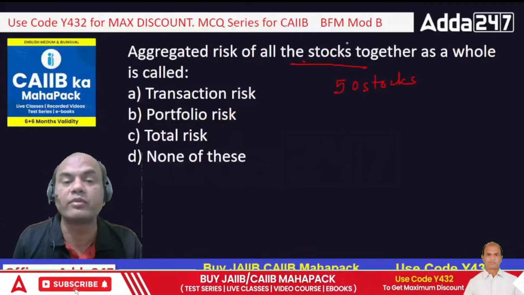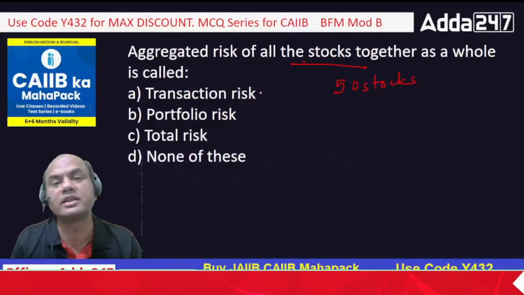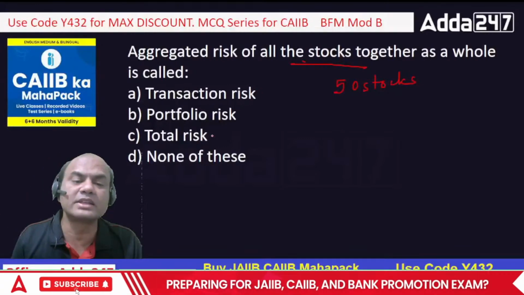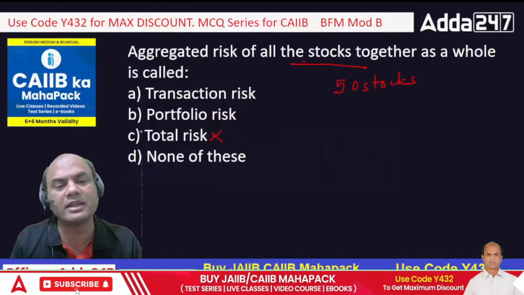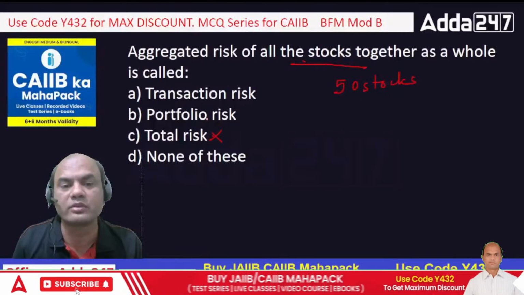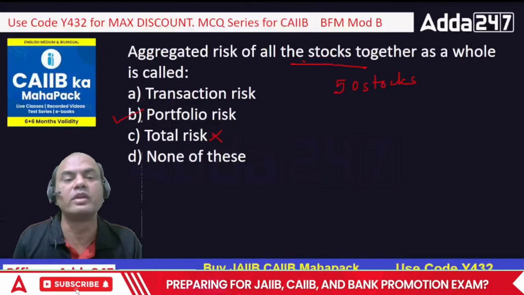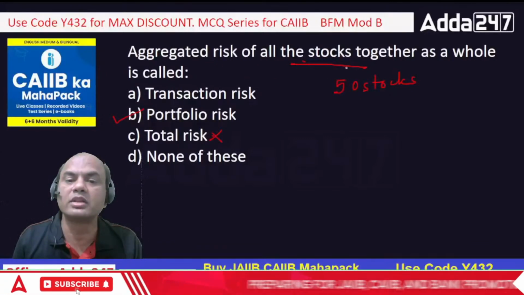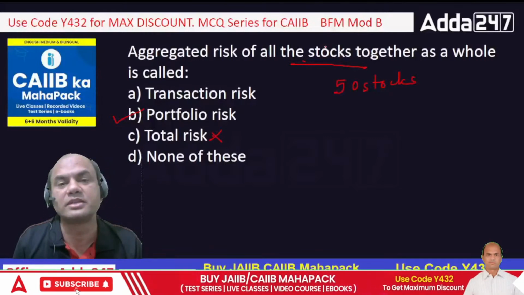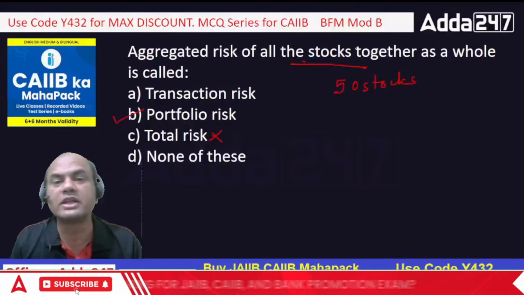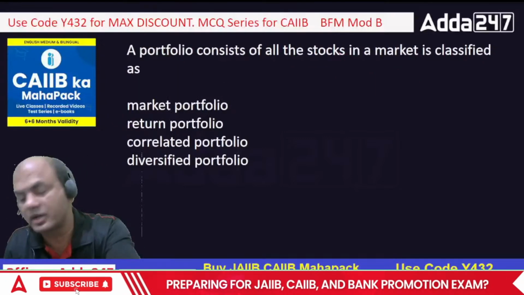Aggregate, here, combined effect. So transaction risk means what? Transaction risk relates to an individual transaction. Total risk, there is nothing called total risk. I can name anything total risk, but there is no actual word called total risk. So the answer is B, portfolio risk. See here, when I invest in all the stocks, that risk together is known as portfolio risk. Got it?